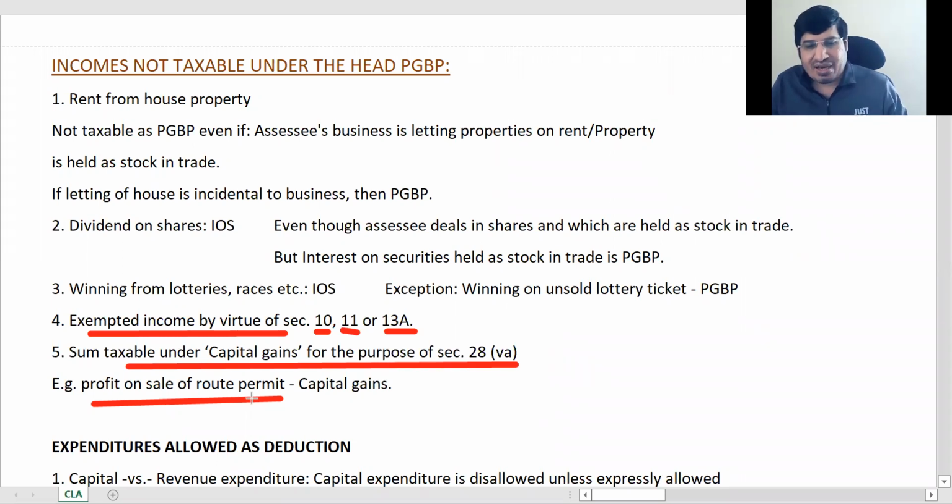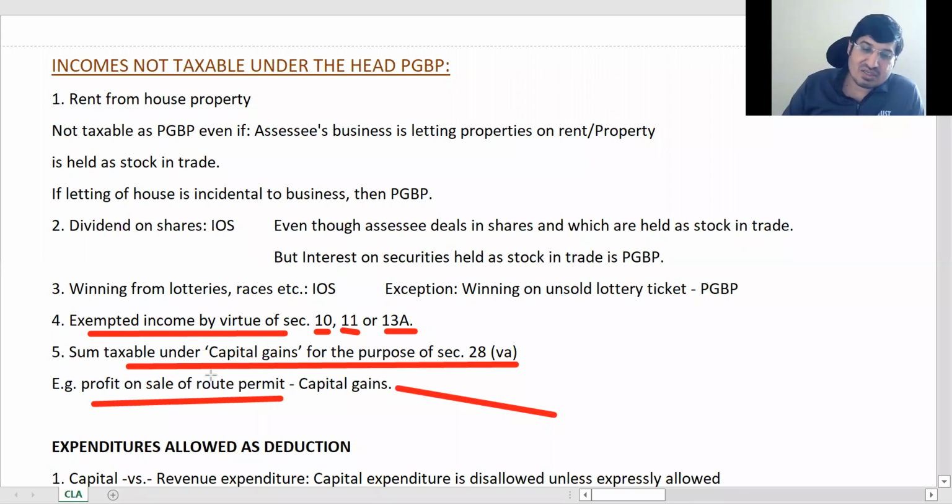If your source of income is completely extinguished, you had only one route permit, then whatever compensation he is giving you will go to capital gains. When I'm giving it to him, my source of income is completely extinguished, so it will be capital gains.